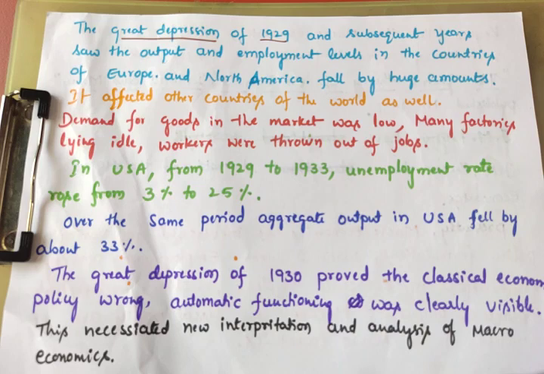So it was proved that the classical economic policy, what they believed, was completely wrong. The classical economic thought was completely wrong. What they believed in, the laissez-faire policy, was completely wrong. Because of this only, the situation was created. Which situation? The Great Depression. It happened. It started at the time of 1929. So the automatic functioning was clearly visible, but according to them, invisible.